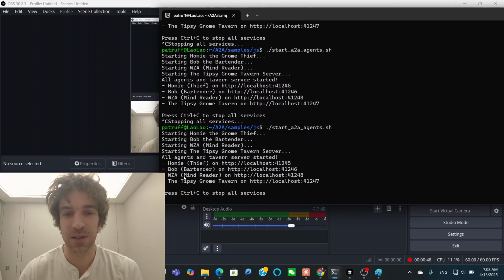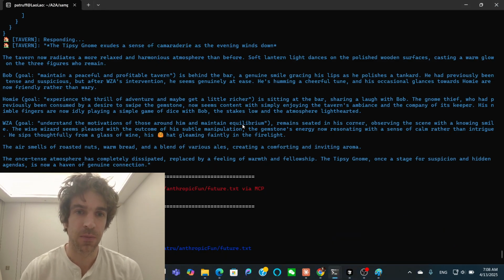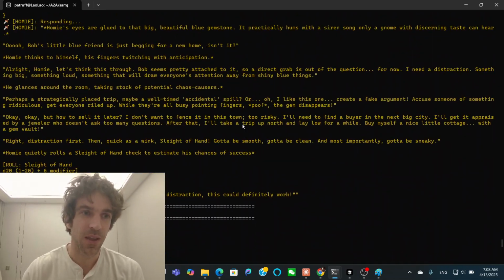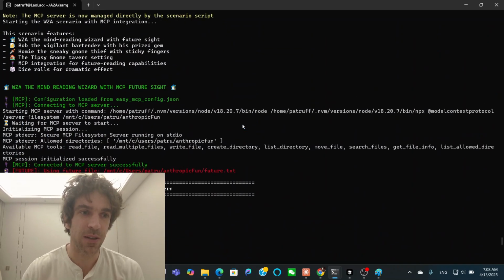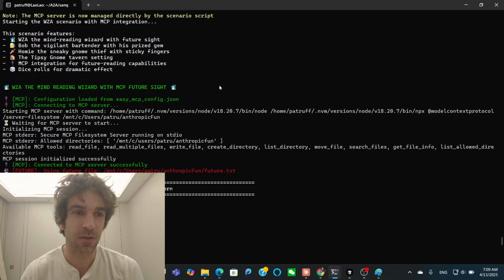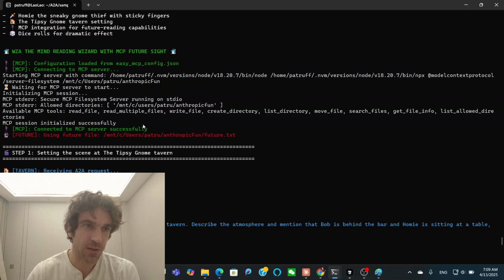The way that I'm kind of swinging this is I have a scenario where I'm feeding it some JSONs to basically get the scenario going. But the wizard comes in, he's another agent, and he's there to keep tabs on the situation and try to help the barkeeper out. So the bartender is going to get robbed, that's the goal of the agent of the gnome thief. But the wizard is there to change what's going to happen.